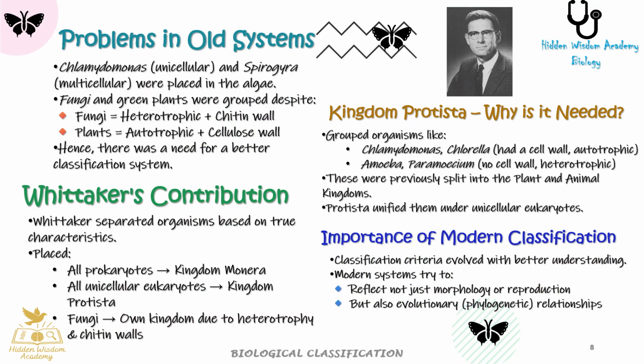Problems in old systems. Chlamydomonas is unicellular, and Spirogyra is multicellular, but both were placed in the algae. Fungi and green plants were grouped despite fungi being heterotrophic with a chitin wall, and plants being autotrophic with a cellulose wall. Hence, there was a need for a better classification system.